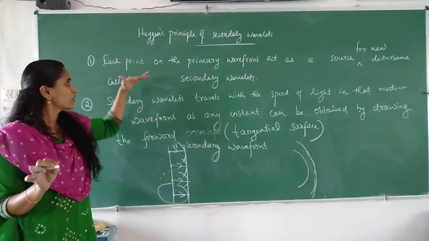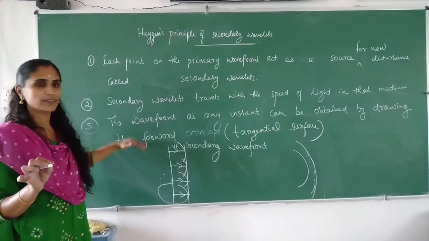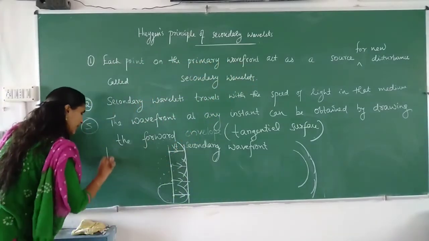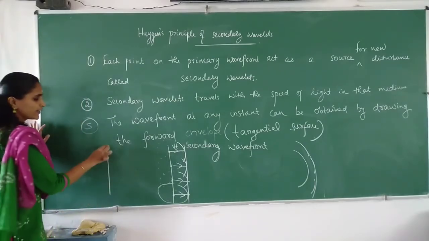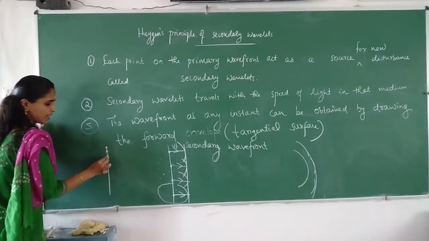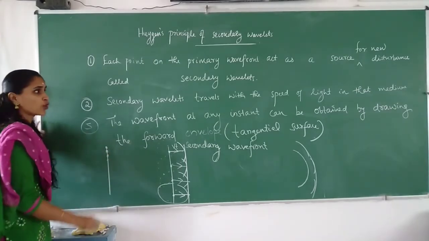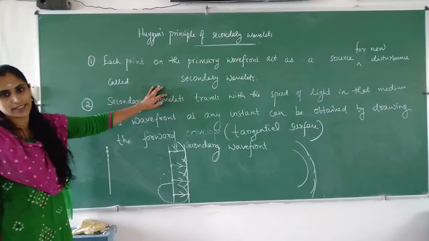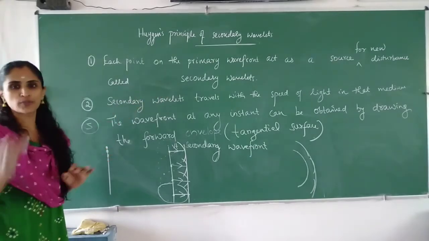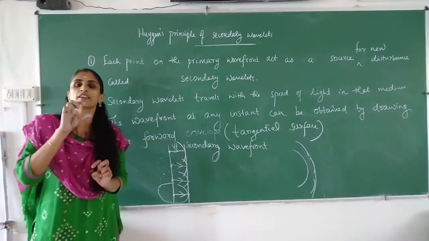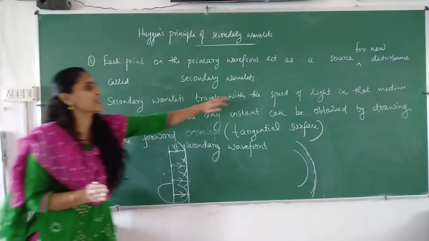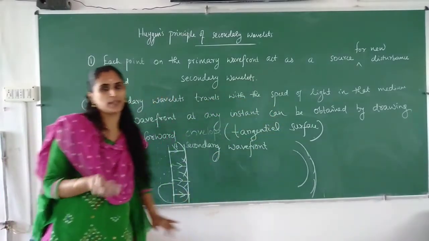Those three principles are very simple. First one: if you consider a primary wavefront, each point acts as a source for new disturbance, and those new disturbances are called secondary waves. These waves travel with the speed of light in that medium.